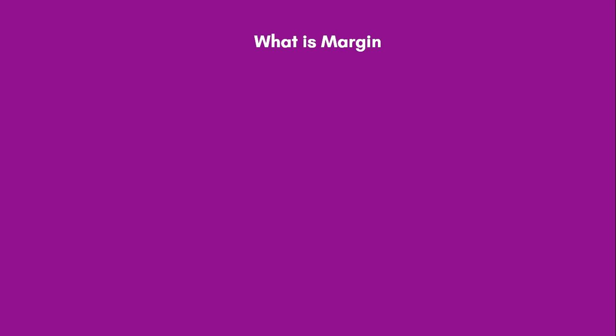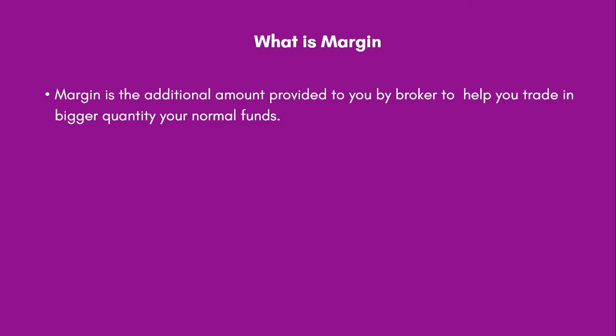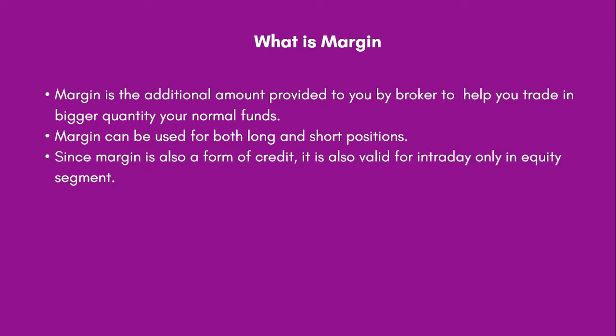Similarly, the next term associated with equity is margin. Now what is margin? Margin is nothing but the additional capital provided to you by your broker to help you trade, and it is valid for both long and short positions. Usually margins are valid for intraday only, as the broker is giving you additional money as credit and wants it back the same day, before the settlement. Margin is also called leverage or exposure.